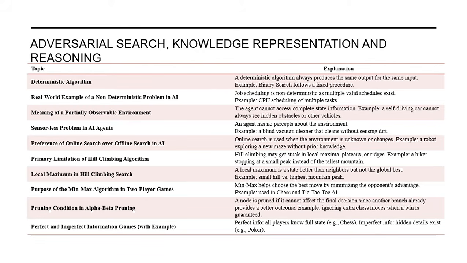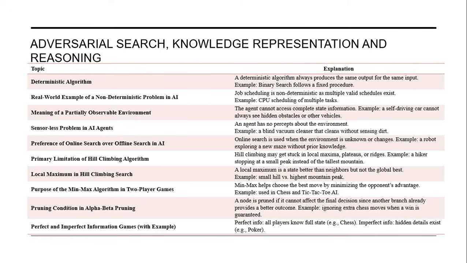Sensorless problem. An agent has no percept about the environment. For example, a blind vacuum cleaner that cleans without sensing dirt. Preference of an online search. Online search is used when the environment is unknown or changes. Example, a robot exploring a new maze without prior knowledge.